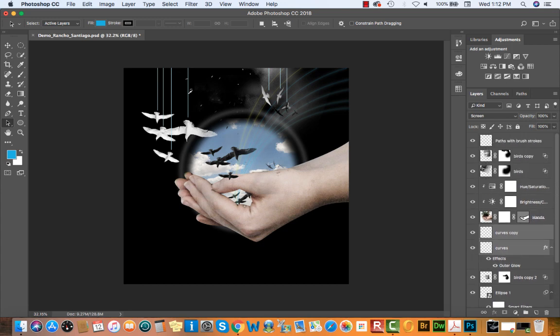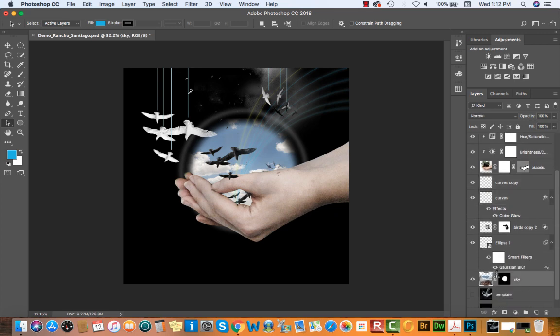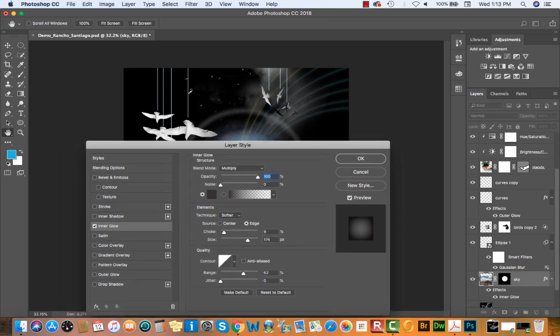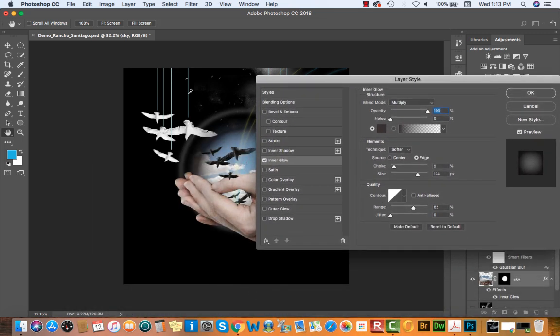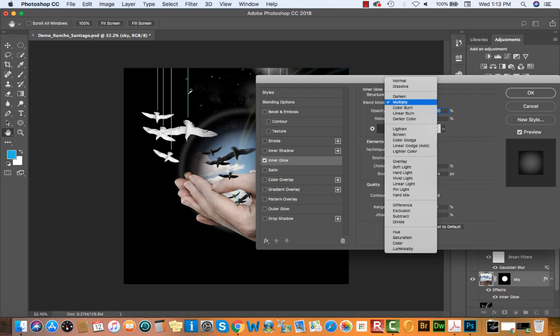We're almost done with this image. The last thing that we're going to do is change the sky to be a little bit stronger visually. So I'm going to select this sky layer. I'm going to apply an inner glow using my effects drop-down menu. And with my inner glow, I'm going to use a blend mode of multiply.